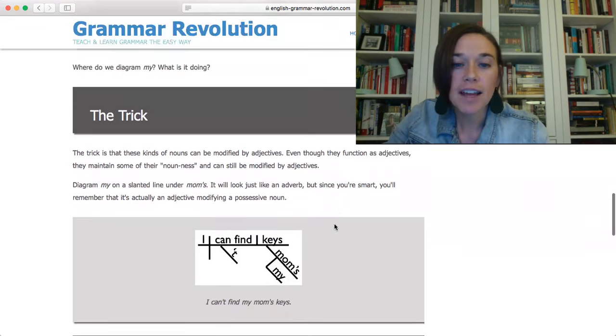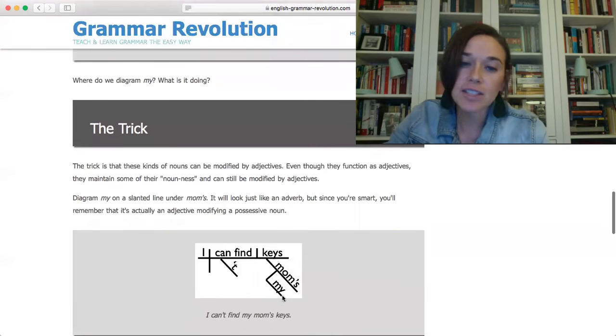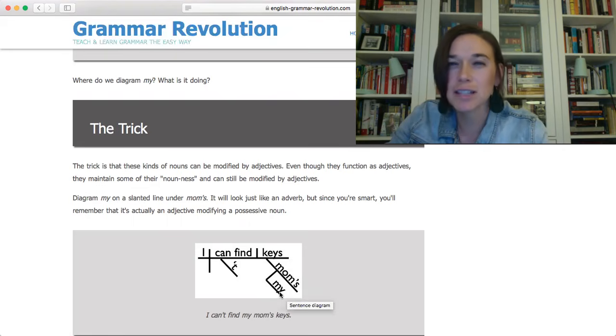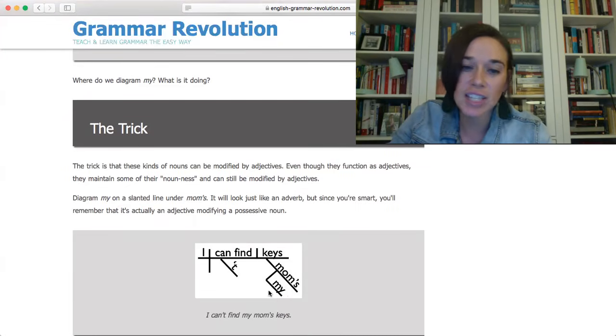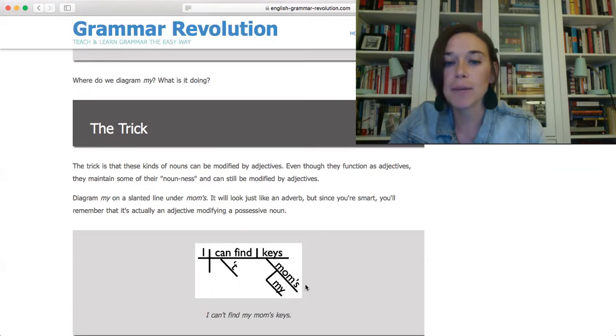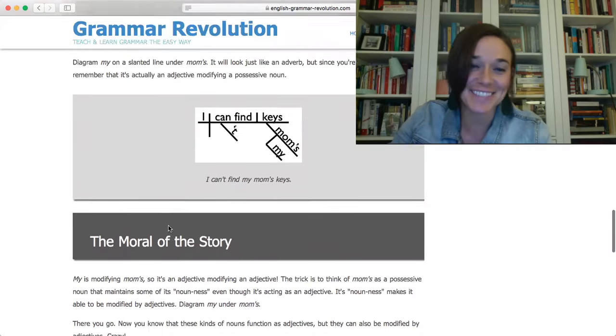So we would diagram the word my underneath the word mom's. And this looks basically the same as an adverb because typically adverbs are words that modify adjectives. But since you're smart, you will remember that this is actually an adjective modifying a possessive noun, which is functioning as an adjective.